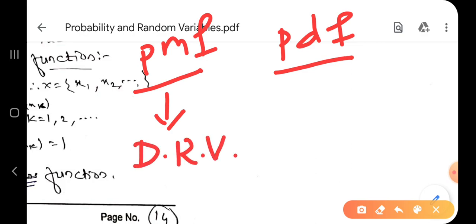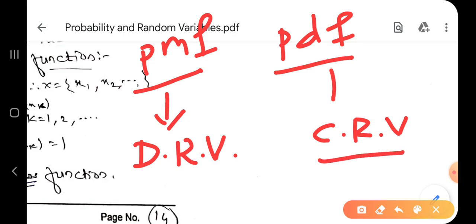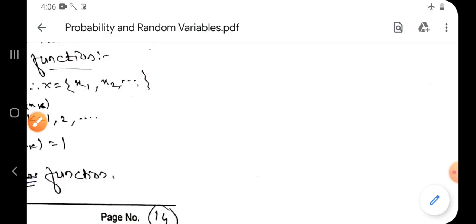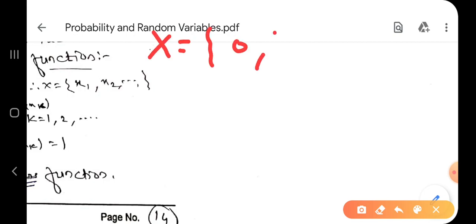PMF is for a discrete random variable. And PDF is for a continuous random variable. Same concept. Only one is for discrete, that's why we called it PMF, and one is for continuous, we called it PDF. Correct? And from that we can write the cumulative distribution function. Let us first define what is meant by probability function or a probability mass function.